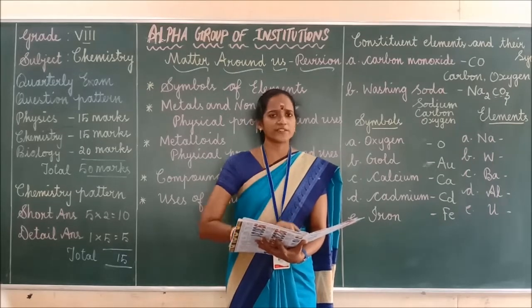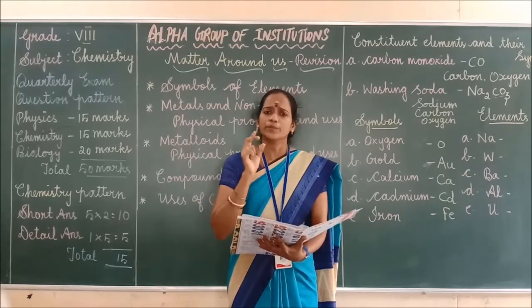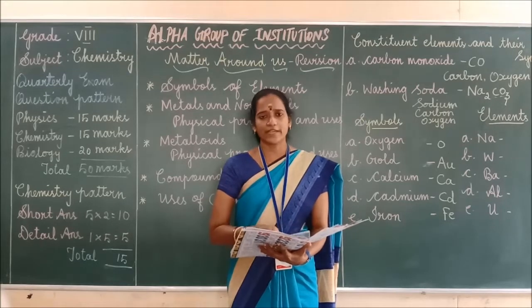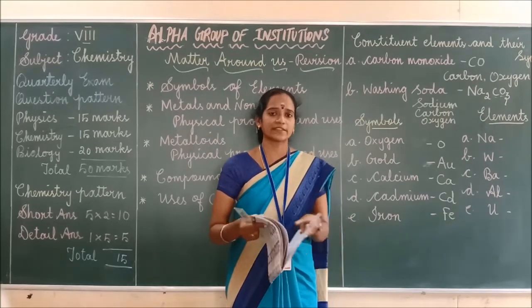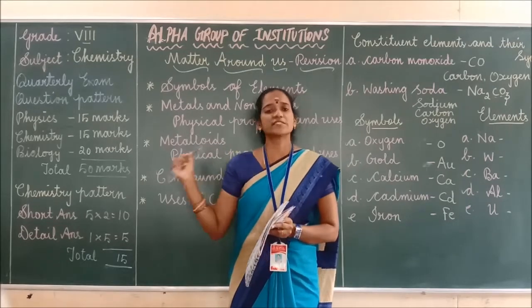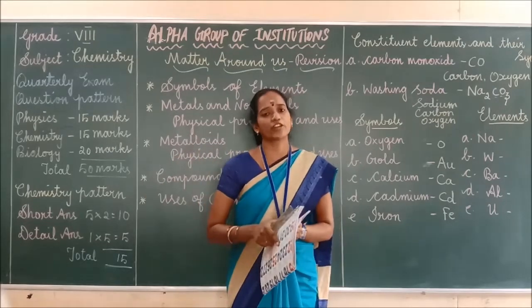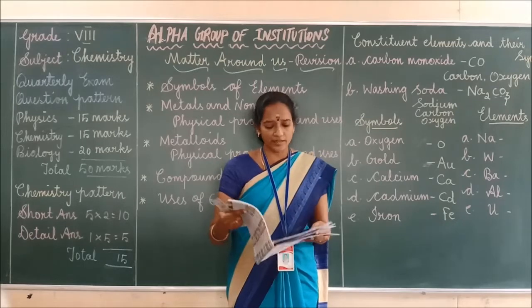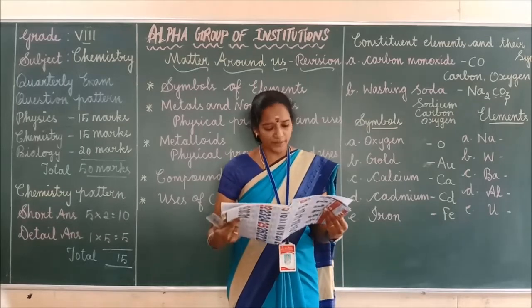Actually, 5 points are given for this question. Minimum 3 points you have to write. Suppose you are asked to write 3 points, then write 3 points. Otherwise, if this question is asked as a detailed answer, you have to write all the 5 points. Got it, children? Okay.